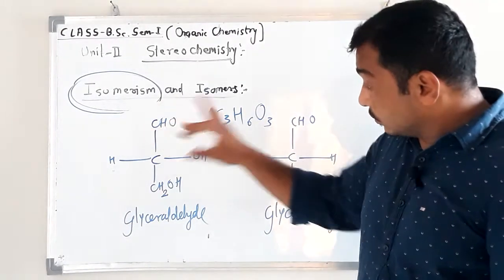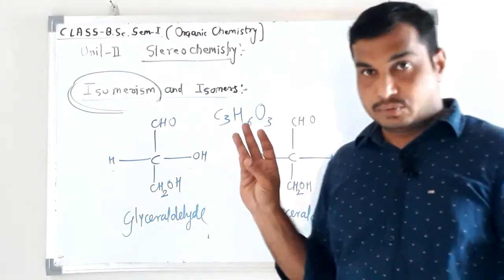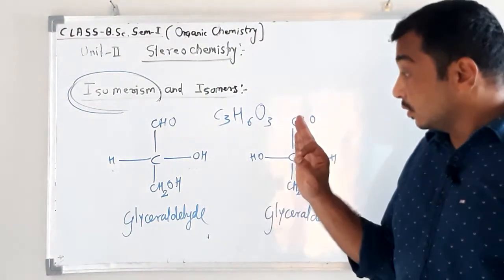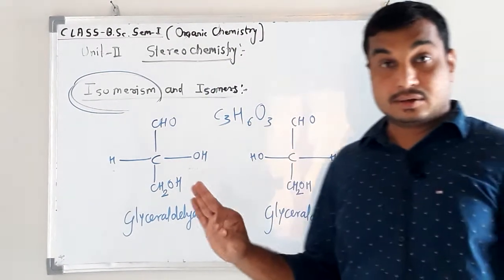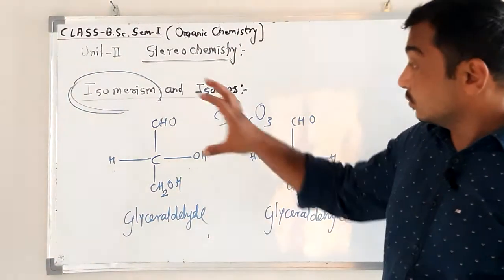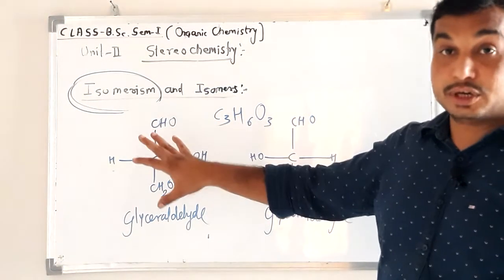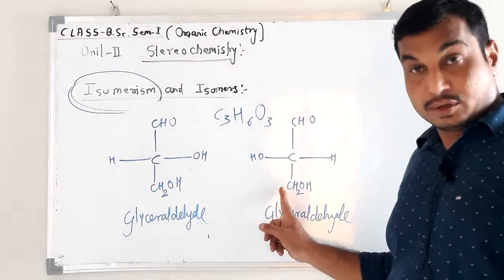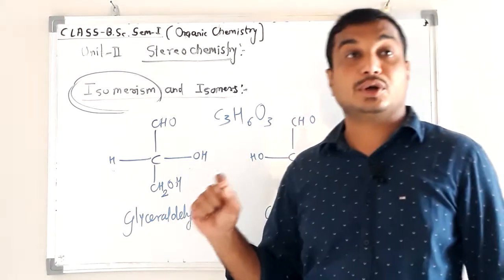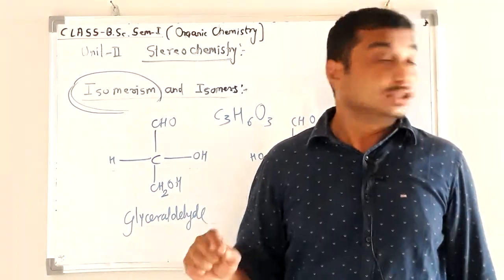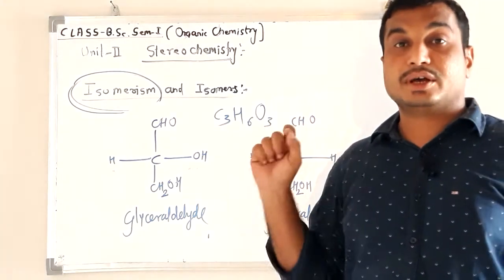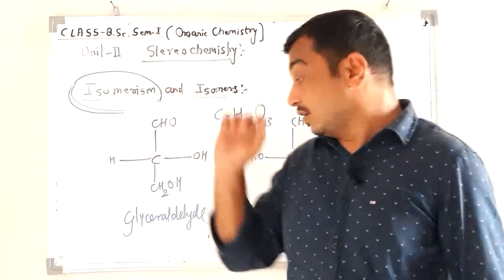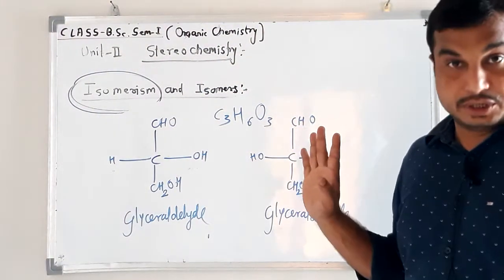See, the molecular formula is the same, the structural formula is also the same. Whatever chemical bonds are present here, the same type of bonds are present here. Both structures have the same connectivity of atoms, the same sequence of chemical bonds. What is the difference? Still, they are different, these two compounds are not the same.